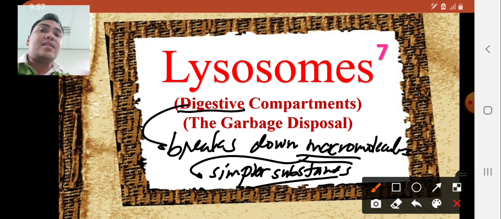These simpler substances are useful in order for the cell to perform its vital functions. That's why we use the term digestive compartment. It digests large molecules into simpler ones.